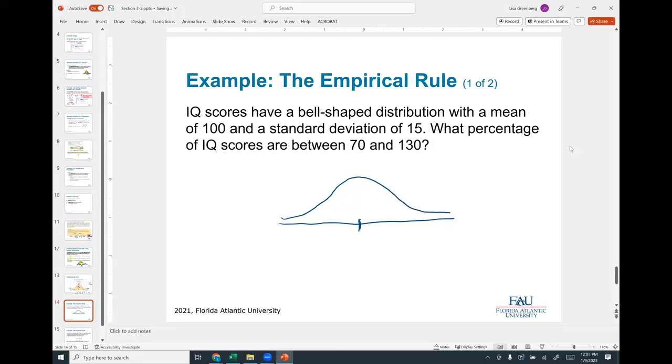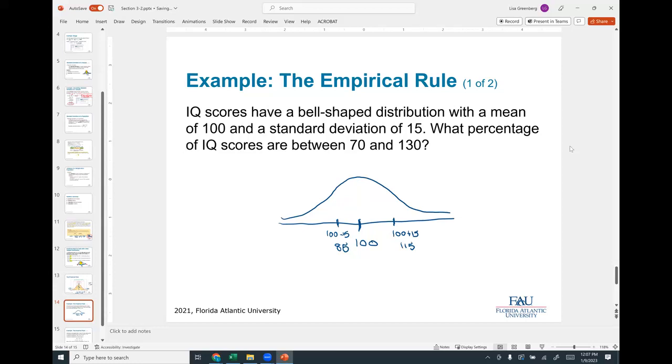That means in the middle here we have 100, and a standard deviation of 15. So let's say this is one standard deviation. This would be 100 plus 15, which is 115. And on this side, we would have 100 minus 15, which is 85.